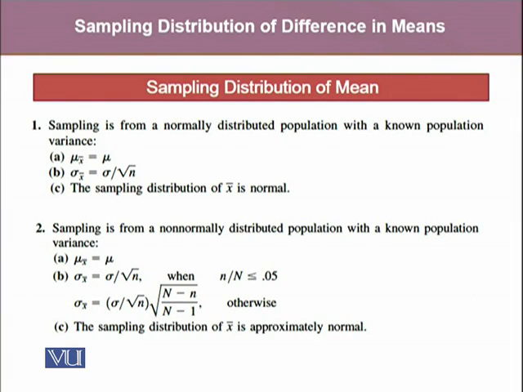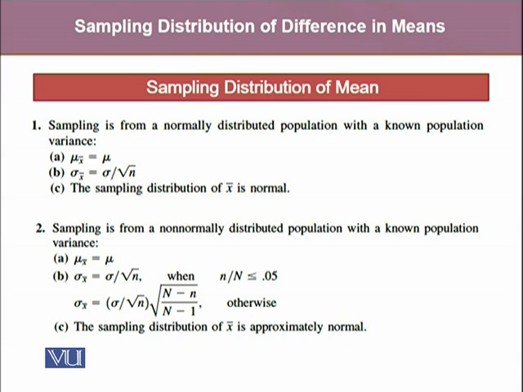Before we go further, we will talk about a quick review regarding the sampling distribution of the mean. The first is when the sampling is carried out from a normally distributed population with a known population variance, then the mean of the sampling distribution of x bar, that is mu x bar, will be equal to the population mean.